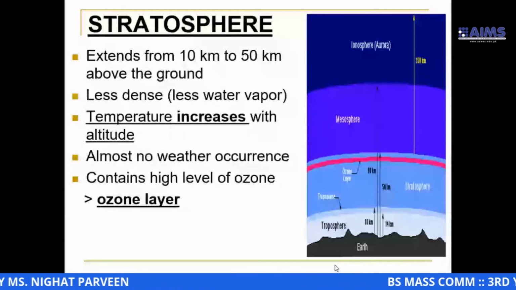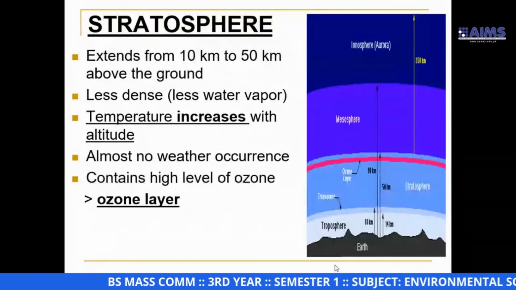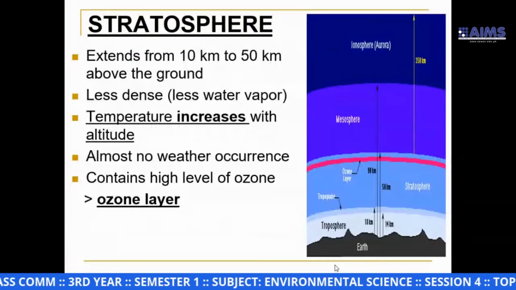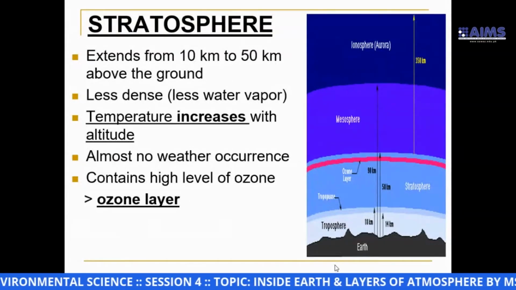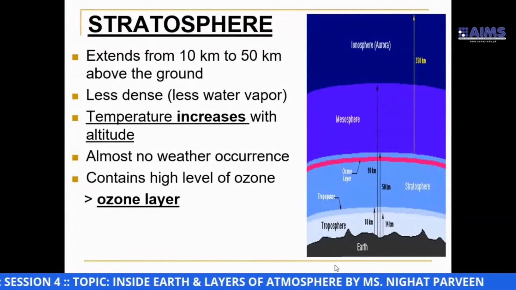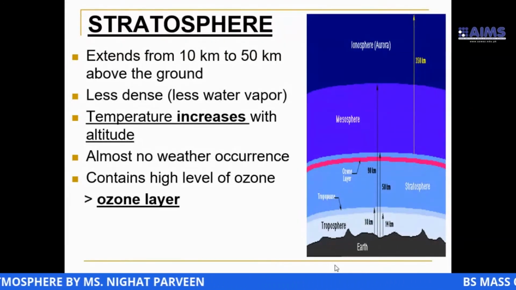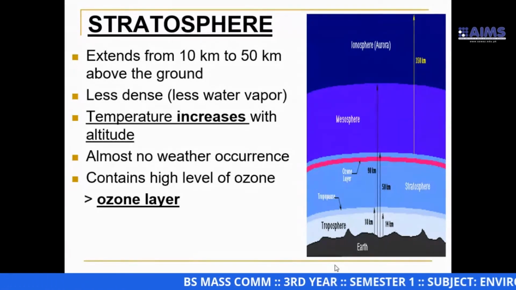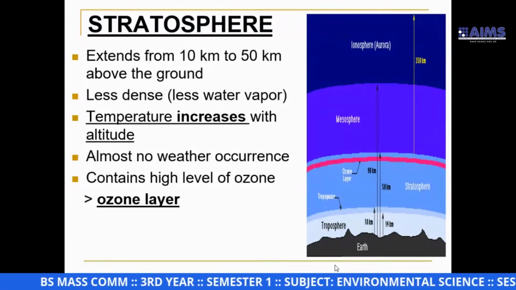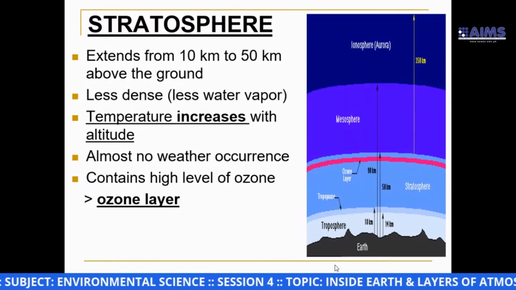So to protect us living organisms from the ultraviolet rays of the sun, nature has provided us an umbrella. That umbrella is not made of parachute cloth, as we mostly make umbrellas, but nature made this umbrella from a layer.